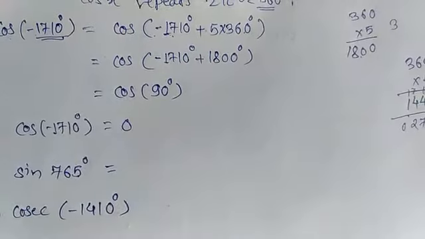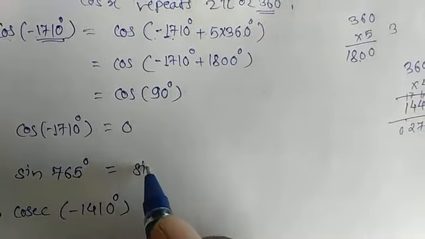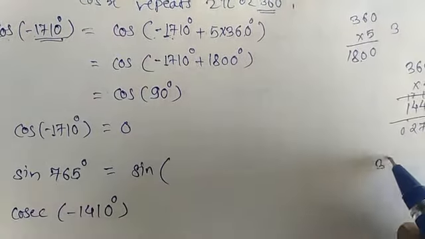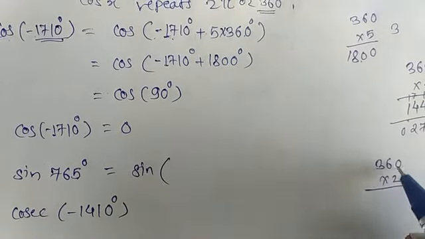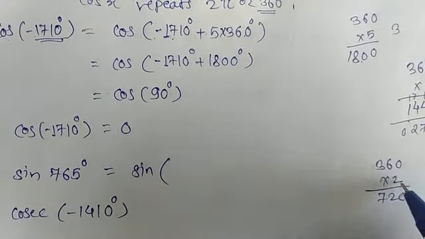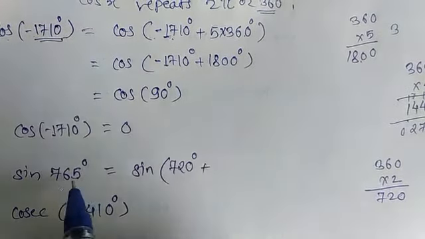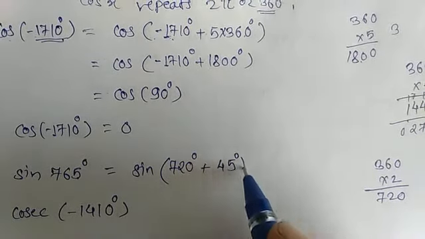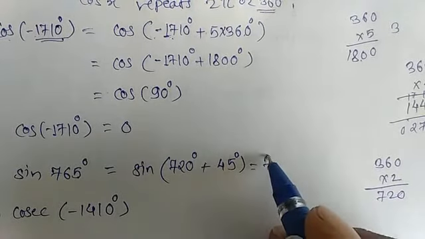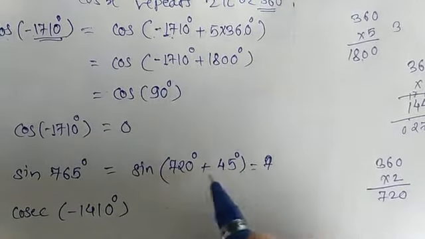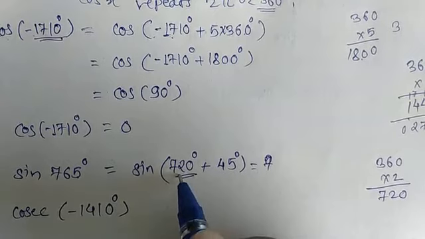It can be written as sine of 720 degree plus 45 degree, since 360 into 2 is 720.